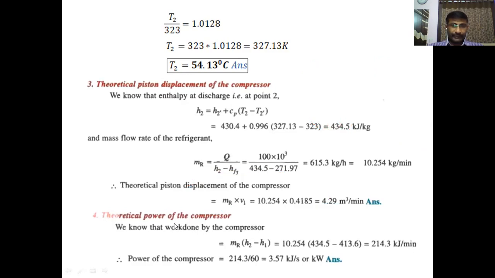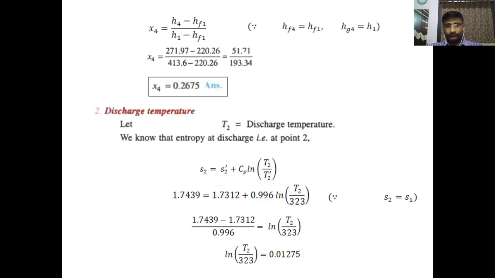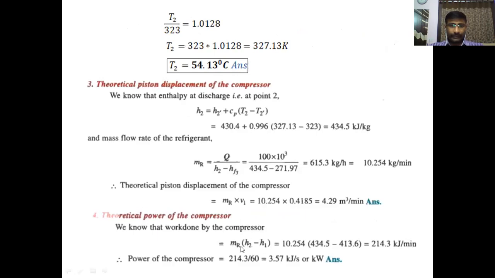Then the fourth bit is the theoretical power of the compressor. What is the power required by the compressor? We know that during the 1-2 process, we are compressing the refrigerant. During this process only, we have to give the work. So the work given to the compressor is the mass flow rate of the refrigerant times the change in enthalpy across the compressor, H2 minus H1. Clear? So MR into H2 minus H1.